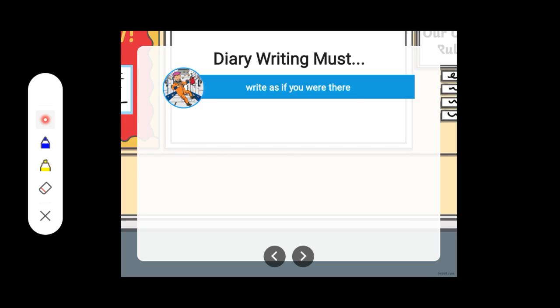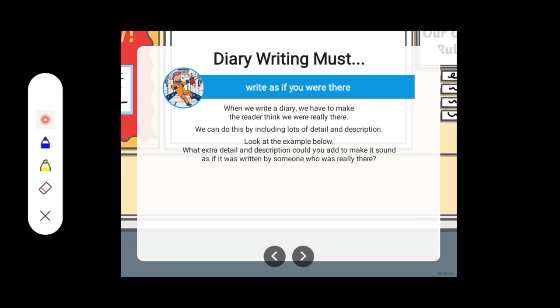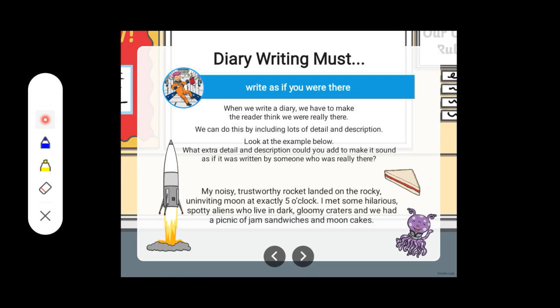Next, we have to write as if we were present there, right? When we write a diary, we have to make the reader think we are really there. We can do this by including lots of details and descriptions. One example is given over here: My noisy, trustworthy rocket landed on the rocky, uninviting moon at exactly 5 o'clock. I met some hilarious spotty aliens who live in dark, gloomy craters, and we had a picnic of jam sandwiches and moon cakes. So here we get the feeling that we were present there.